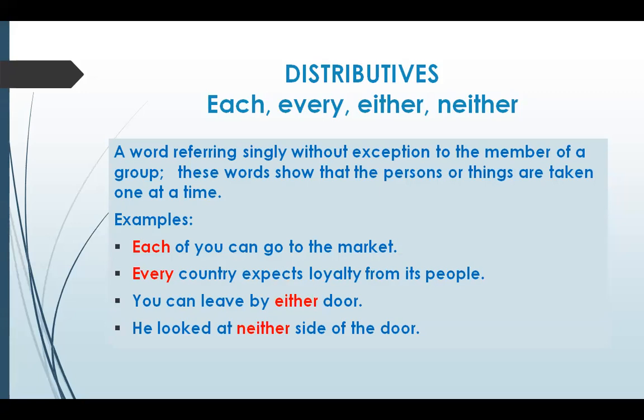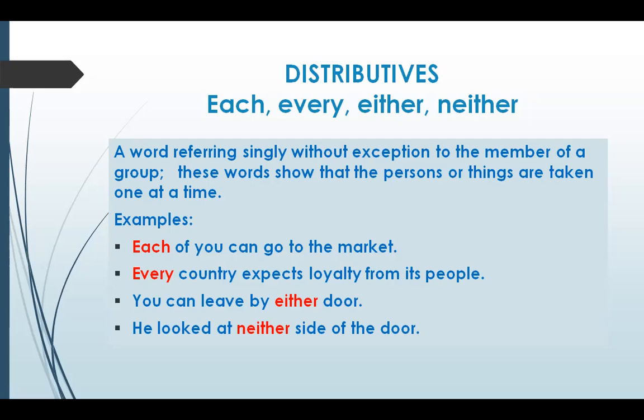Next is each and every. We use each when we think of people or things separately, one by one. I questioned each member and got the same answer. That means मैं किसके बारे में बात कर रही हूँ? Each member की. That means in a group, whatever members there were, I asked them one by one and I got the same answer. And we use every when we think of people or things as a group.